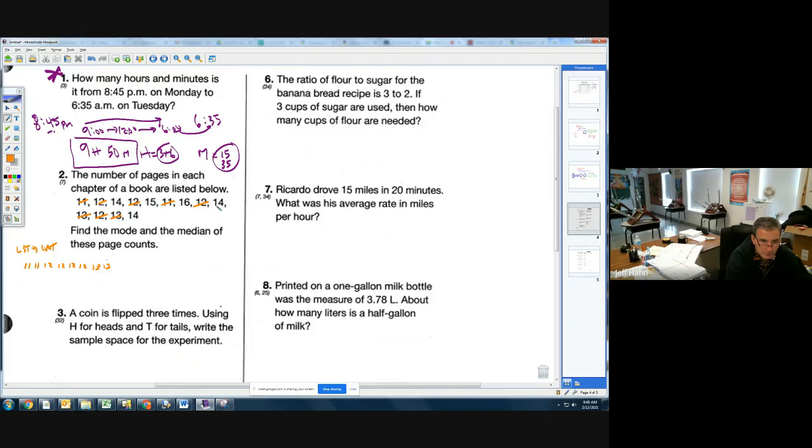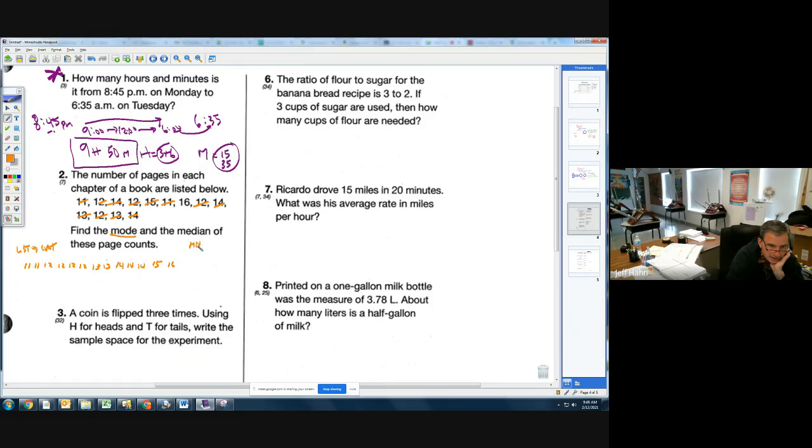We have 2 14s. Oh, we have 3 14s. Sorry about that. See, that's why we cross them off so we can see. 1 15 and 1 16. So there we go. Now that we've done that, finding the mode is easy.